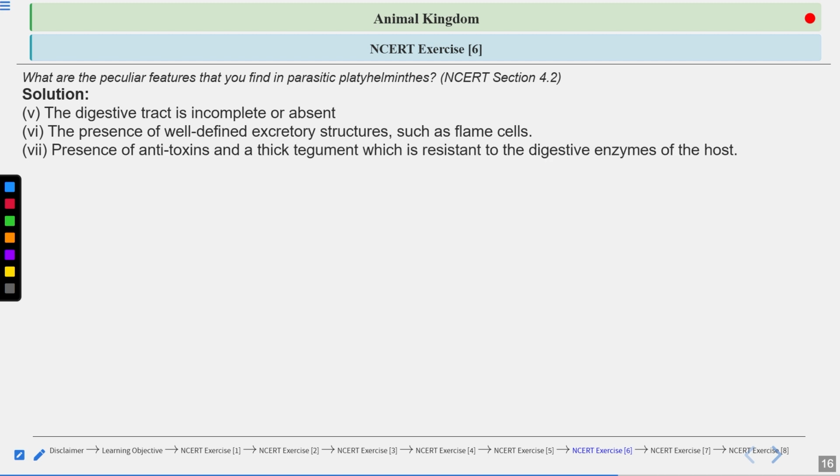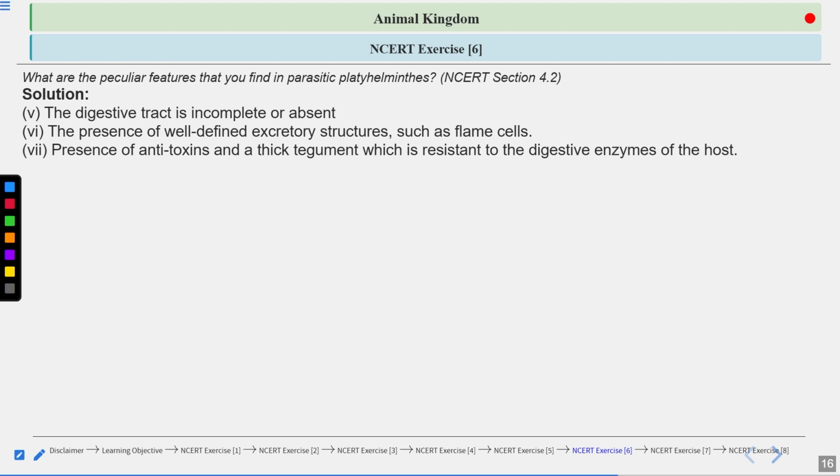Presence of antitoxin and a thick tegument which is resistant to the digestive enzymes of the host. They release some antitoxin, which helps them to stay in the digestive tract of the host.